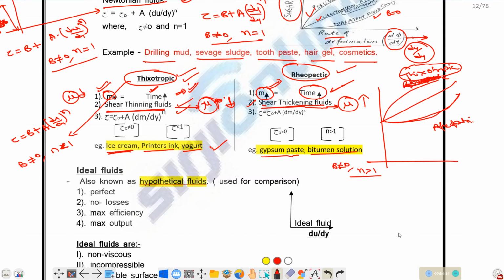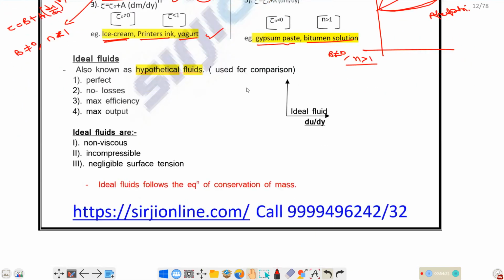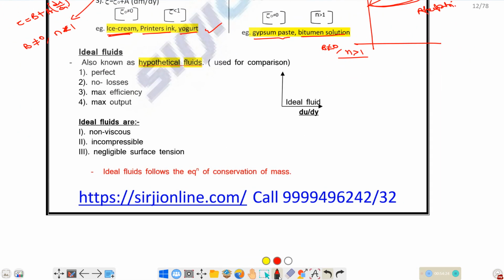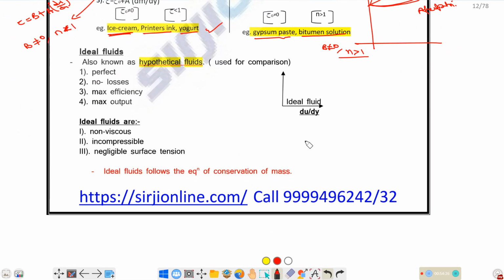So next one is ideal fluids. What is the basic definition of ideal fluid? Practically there is no ideal fluid. We assume it as a hypothetical fluid. It's just assumed like that. For any ideal fluid, it should satisfy three conditions.